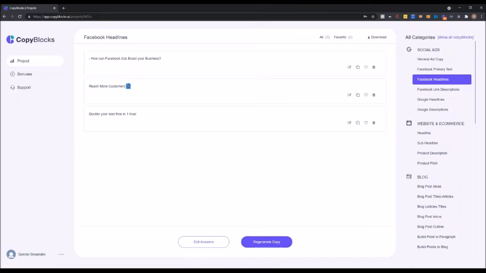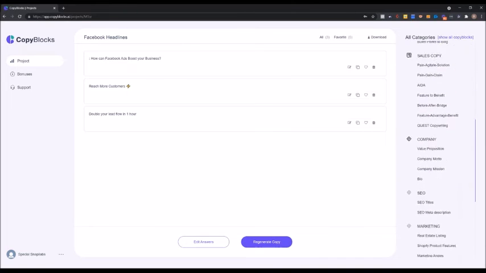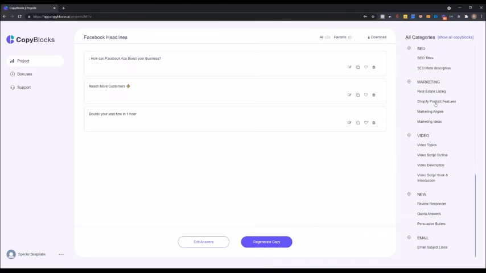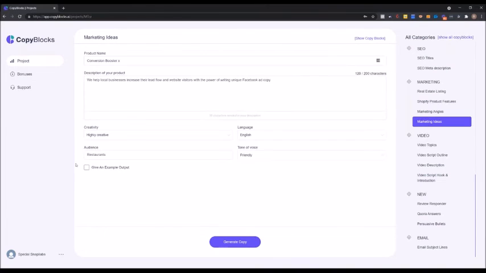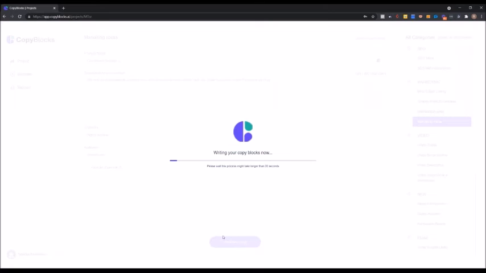It has learned and known, all right, it gets better conversions when you have this at the end of this specific sentence, right? And that's how easy CopyBlocks works. You can use it with any offer, any product, any service. And I used a very simple offer, but it can be very complex and very unique. And you will still get all the marketing angles and ideas you need, right? If I click on marketing ideas, for example, and I go with professional, click on generate copy.